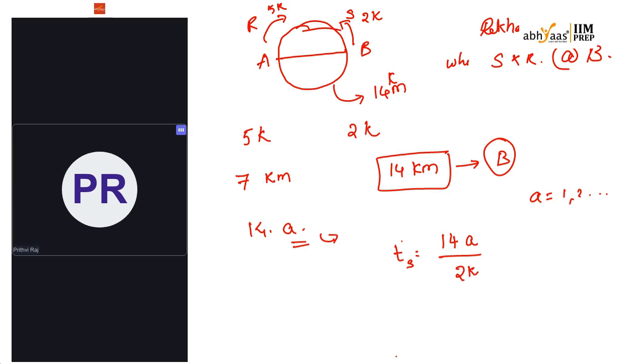Rekha is starting from A, but Rekha is at B clockwise after traveling half of the track's length, so it is 7 kilometers. But she may not meet Sajal at B once she reaches B, because Sajal already left from B. So I have to wait for Sajal, but till then Rekha will not stop. Rekha has to continue.